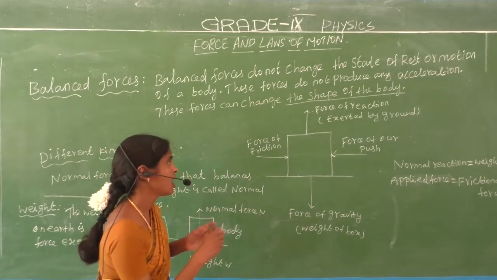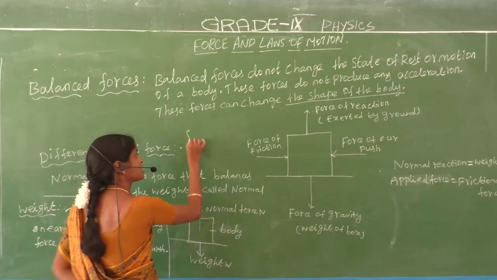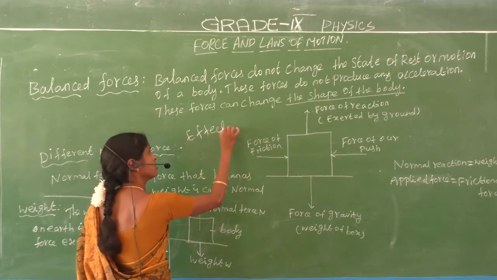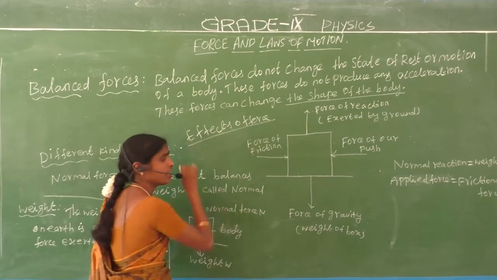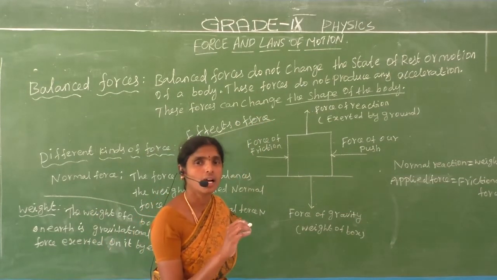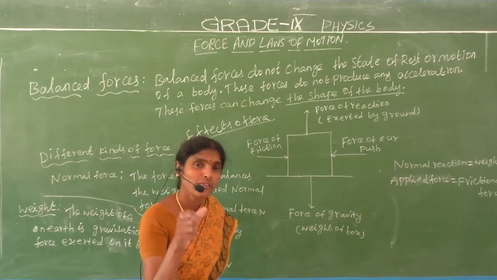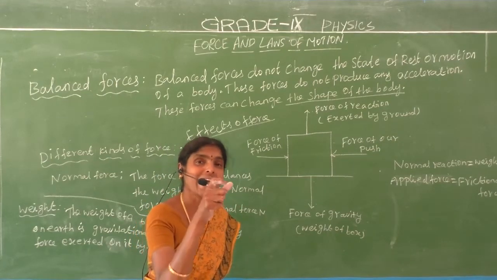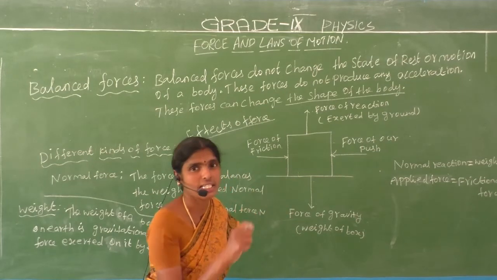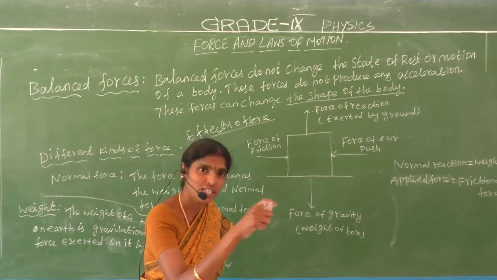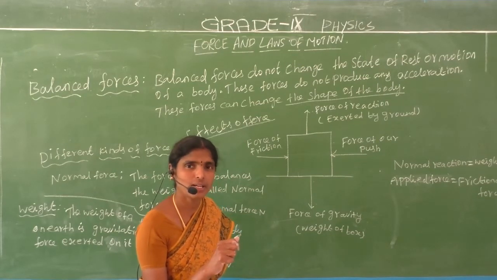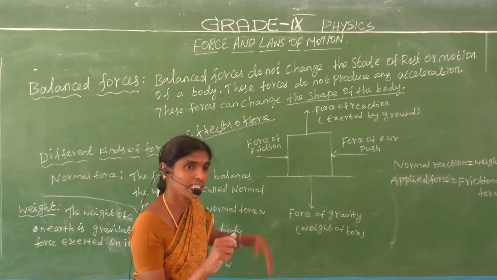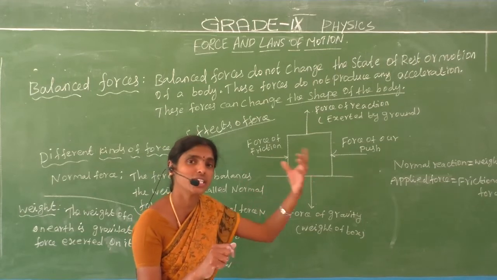Yesterday we saw the effects of force. What are the effects of force? A force can change the state of a stationary body. What is an example?